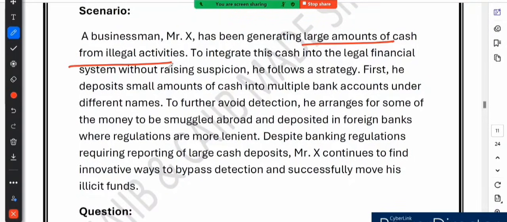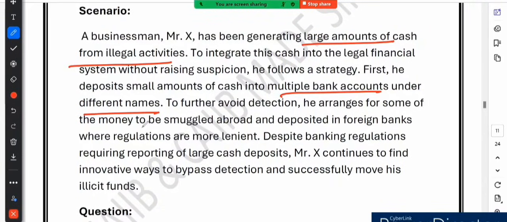So here is what he does. He deposits small amounts of money into multiple bank accounts under fake names to avoid suspicion, right? Then to make it even trickier to trace, he smuggles some of his cash to a foreign country where bank rules are more relaxed. Despite strict regulation, Mr. X cleverly dodges detection and sneaks his dirty money into the financial system. Sounds like a movie, doesn't it?